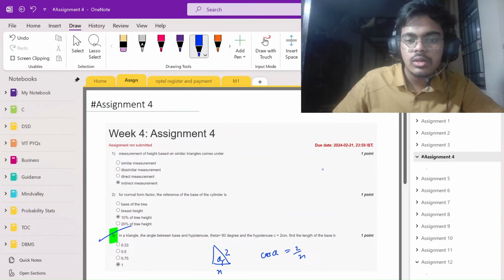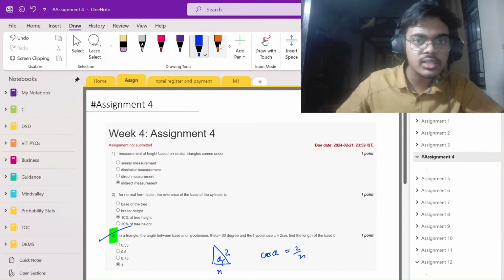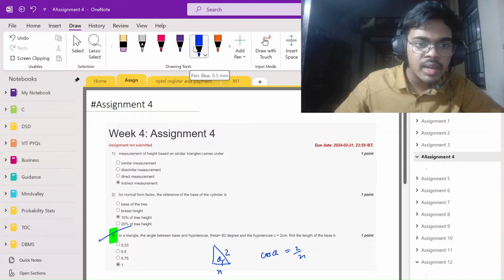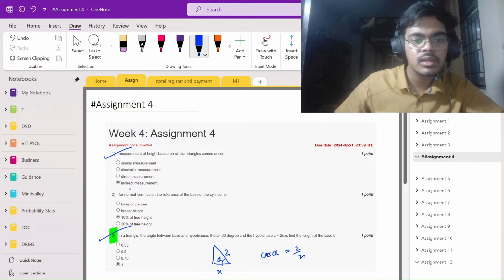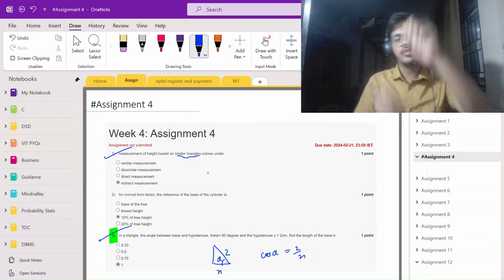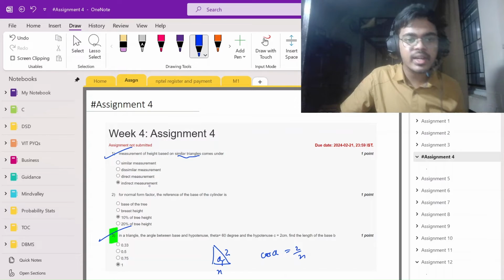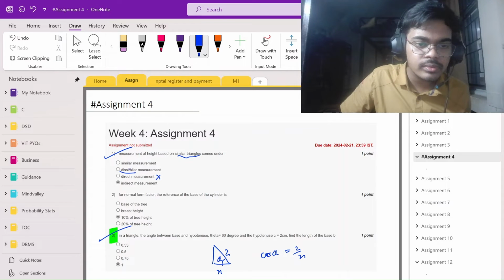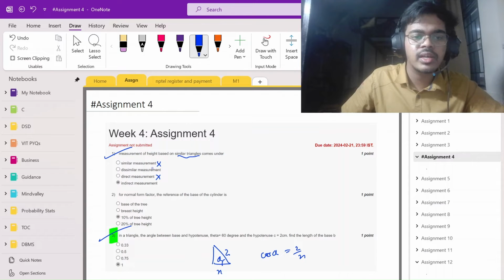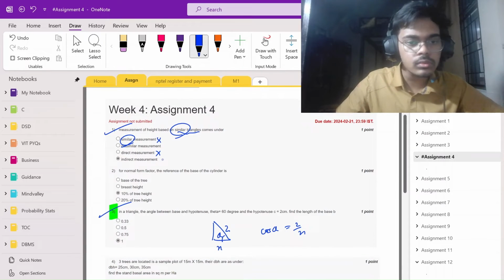Assignment 4. It is a lot of mathematical assignment. Here you can see a few things. I remember this as a unique set of options. Whenever a similar triangle is being used, I will mark indirect, because we are not directly measuring the height, we are using some mathematical things. So this is the indirect way, and I never marked similar for this question. I just remember it like this.